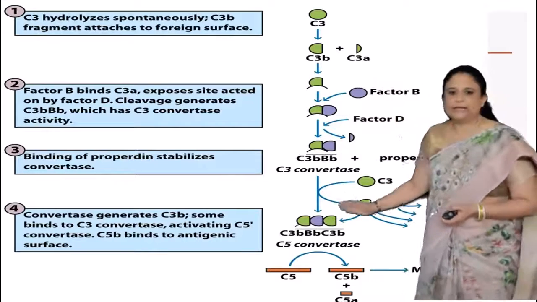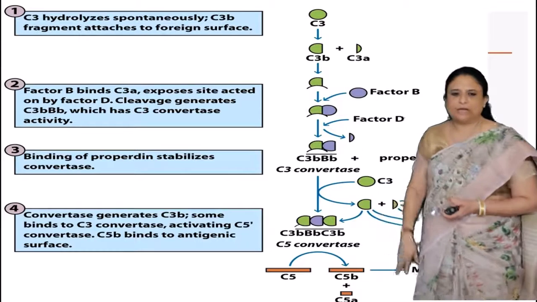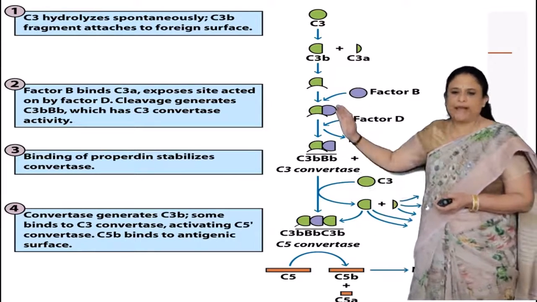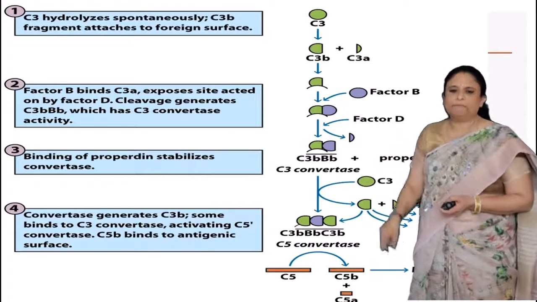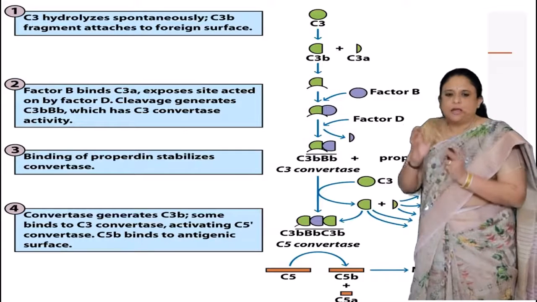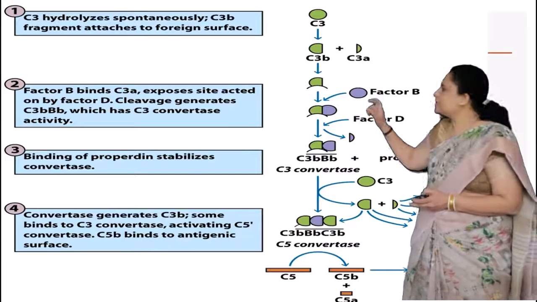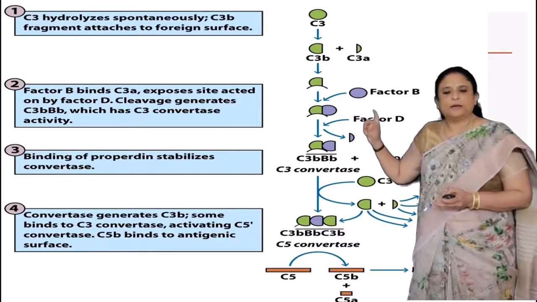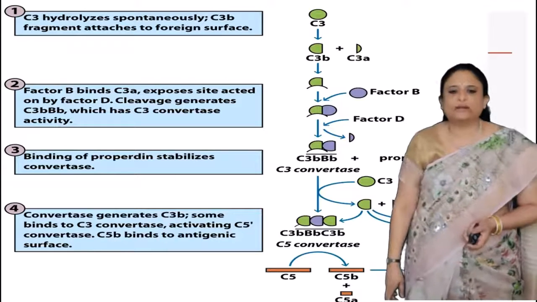So this is a diagram showing the same alternate pathway. Here C3 hydrolyzes, and the C3b fragment attaches to the foreign surface. Then factor B binds to C3b, which exposes the site that is acted upon by factor D, and this cleavage generates C3b, capital B, small b, which is nothing but our C3 convertase.